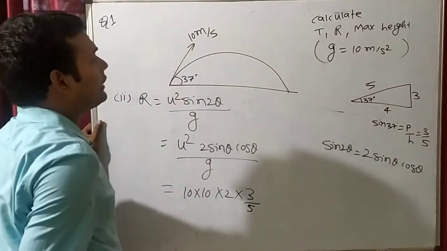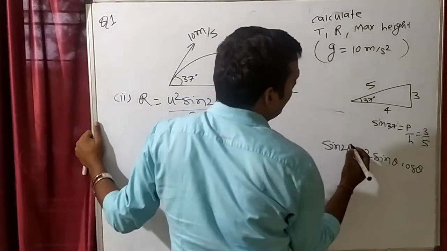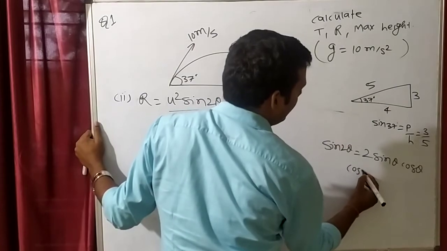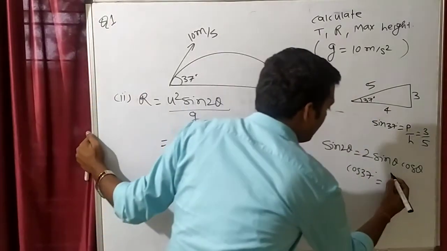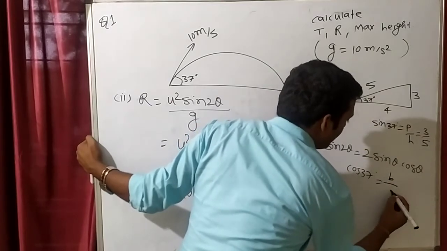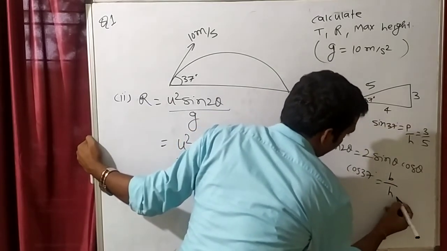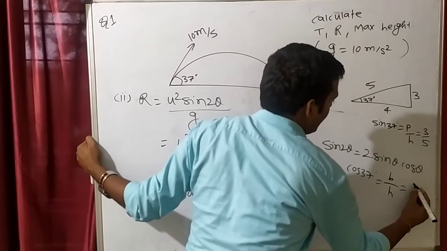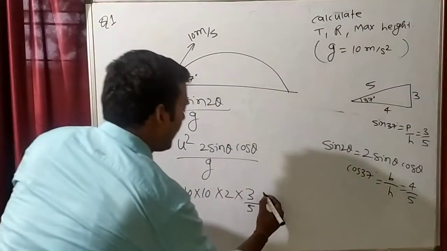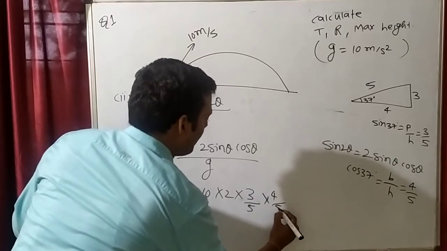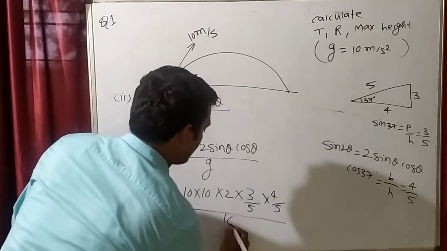And this is cos theta, that means cos 37. Can we calculate cos 37 from this angle? See this angle, cos 37. Cos theta is equal to base by hypotenuse. What is base? 4 by 5. Cos 37 is 4 by 5. So this will be 4 by 5 divided by g, which is 10.